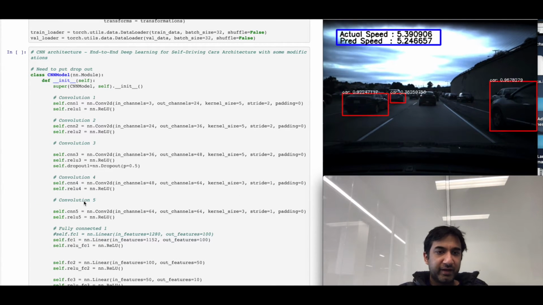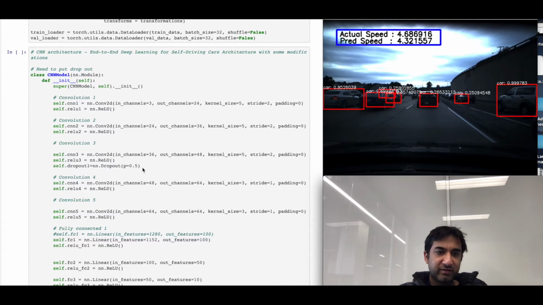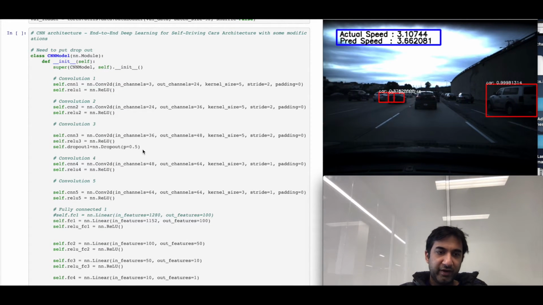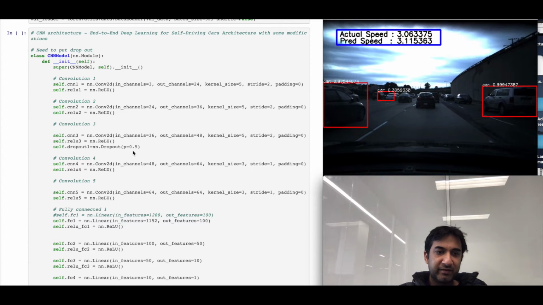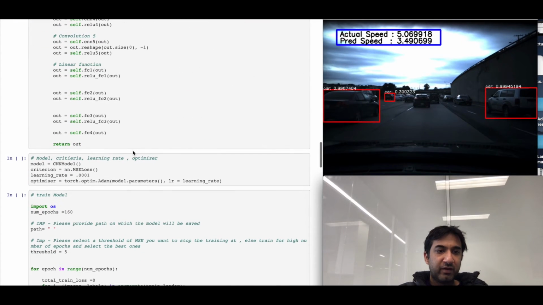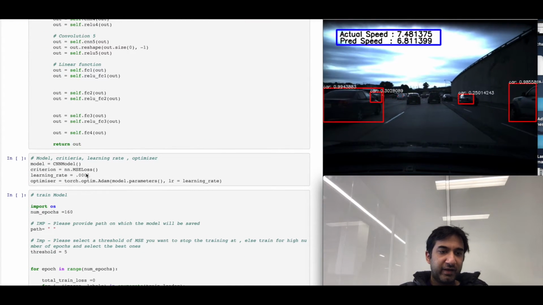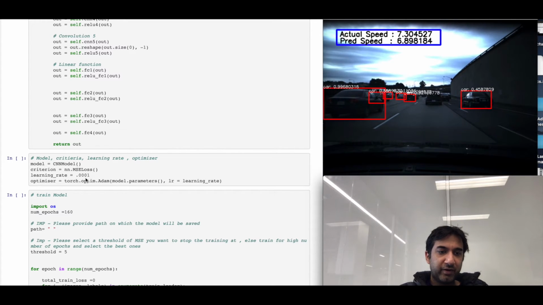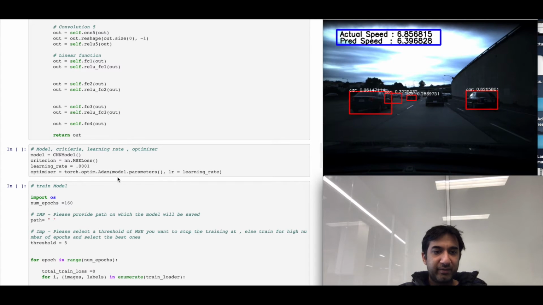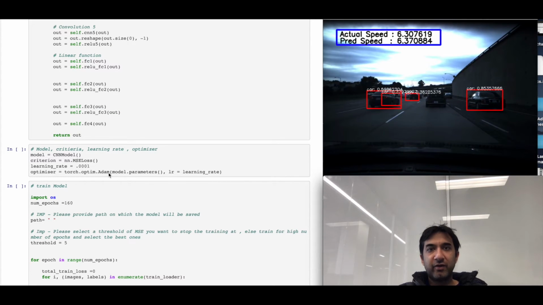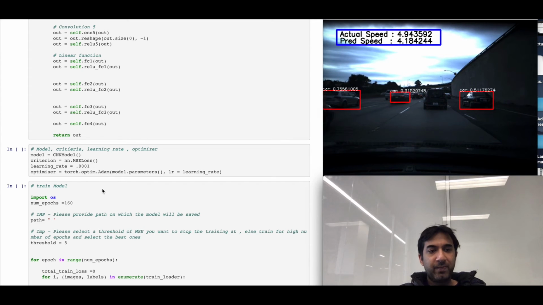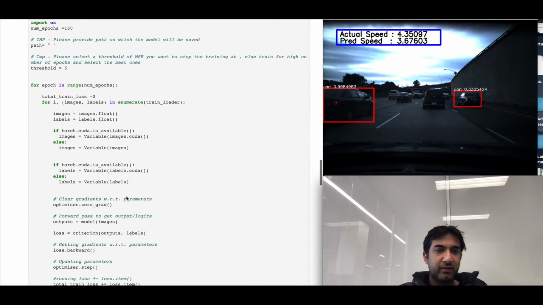Now this is the architecture with a couple of changes, such as a dropout to prevent overfitting, with a p value of 0.5. We are using mean square error as the criterion because this is a regression problem. The learning rate is 0.0001. We are using Adam as the optimizer. We tried different optimizers such as SGD with momentum, RMSprop, and Adam, and Adam worked the best.